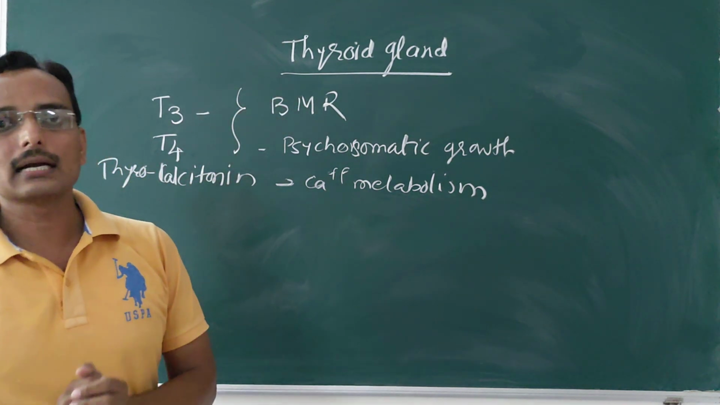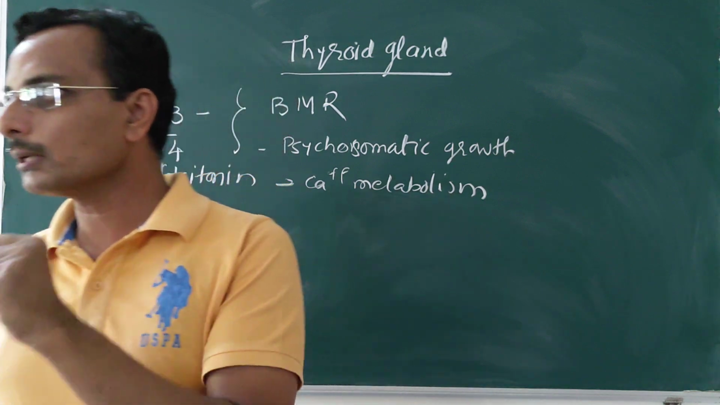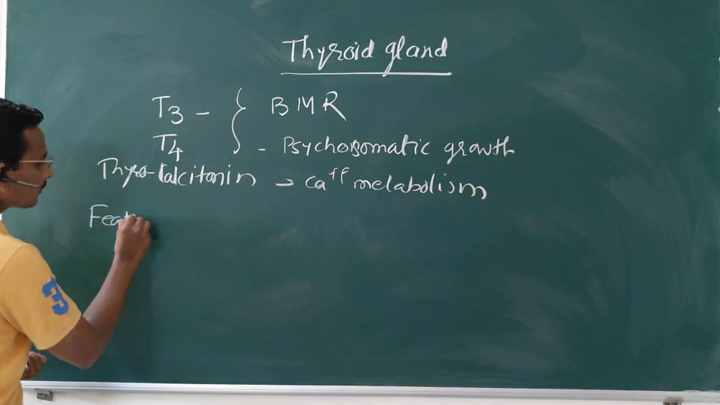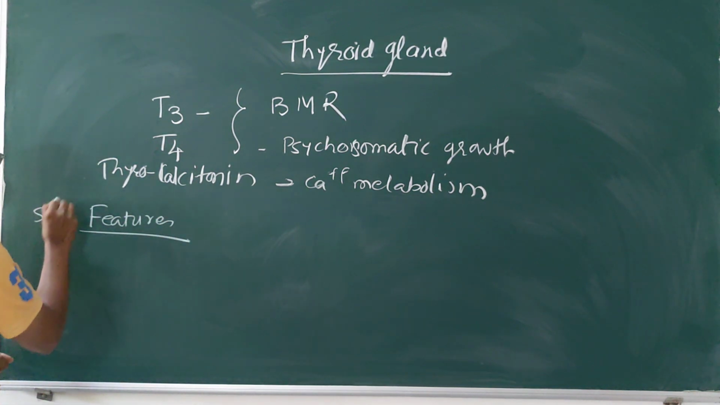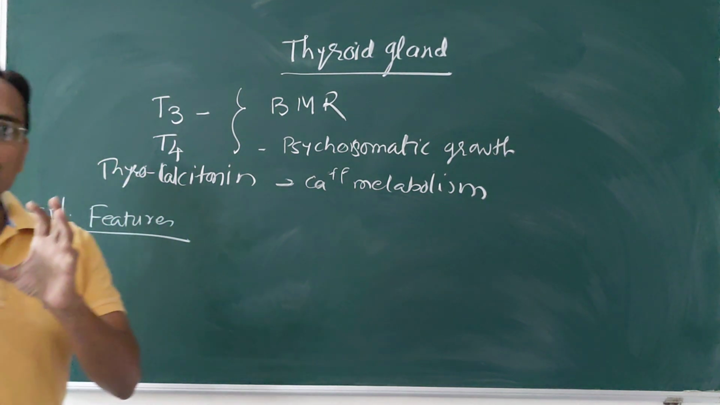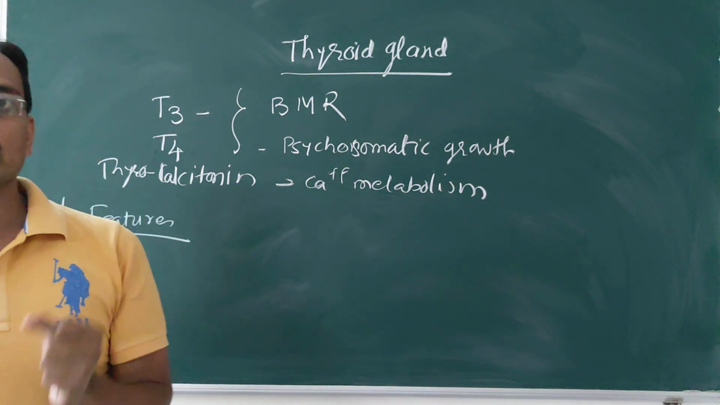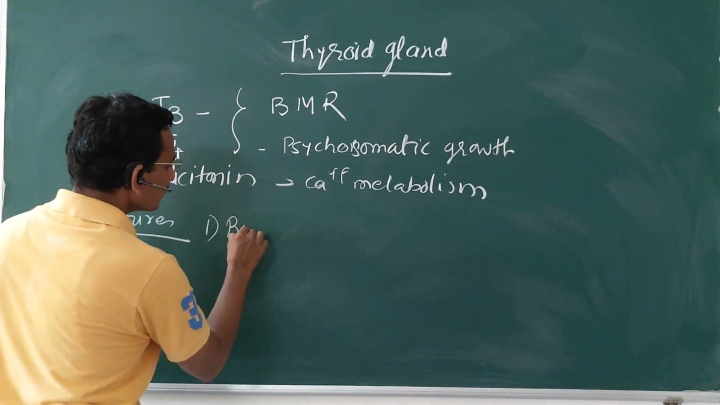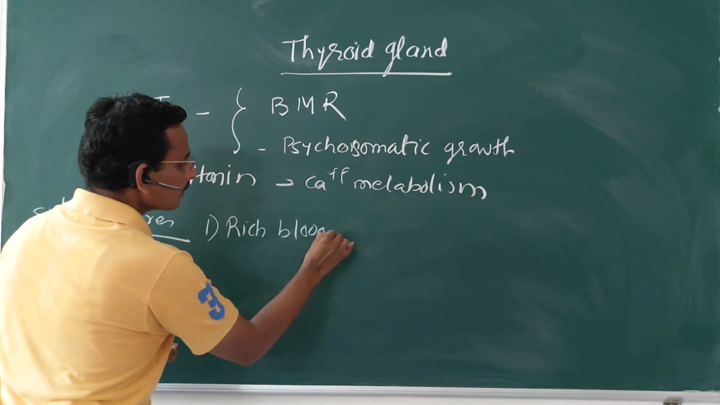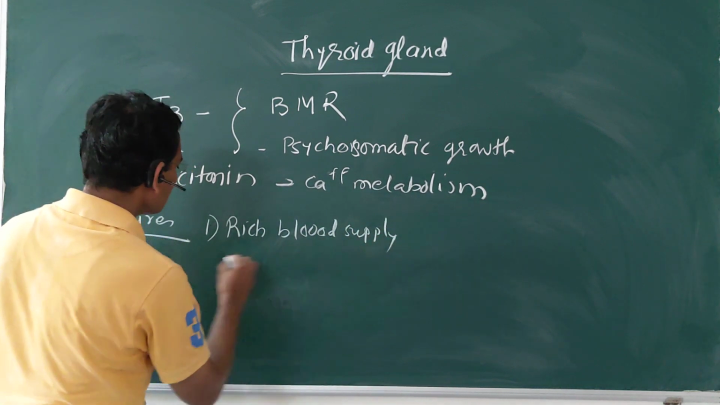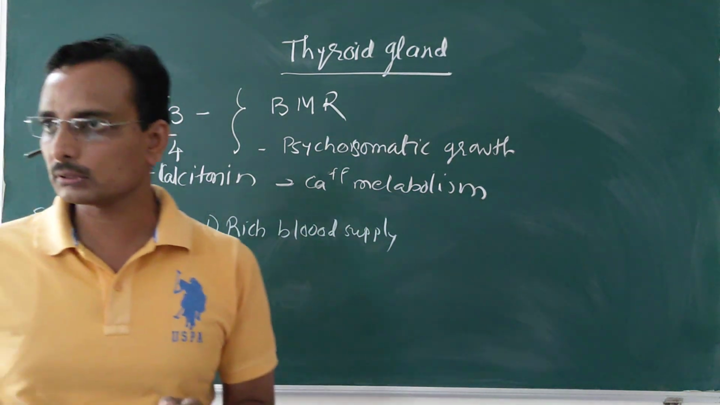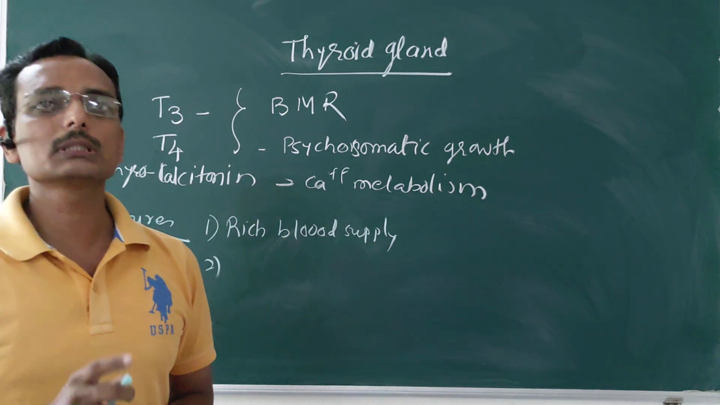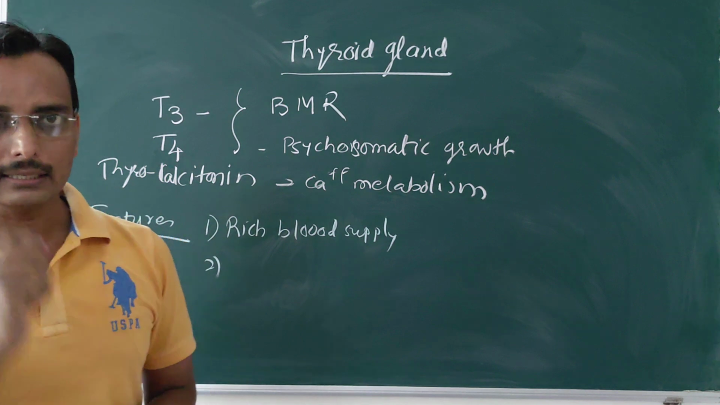Though it is the largest endocrine gland, it has some special features. Which are the special features? It is the largest endocrine gland having a rich blood supply. Another, it depends on an external source for the production of the hormone, which is iodine, responsible for the production of thyroid hormone.